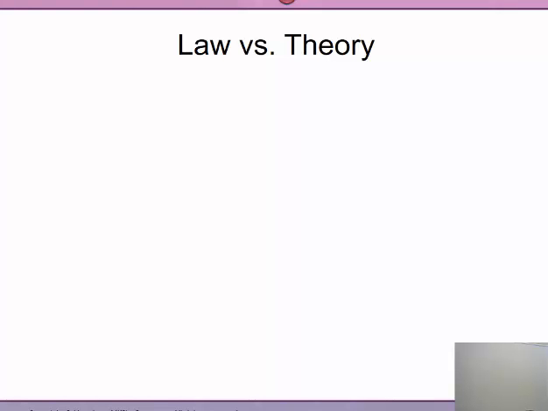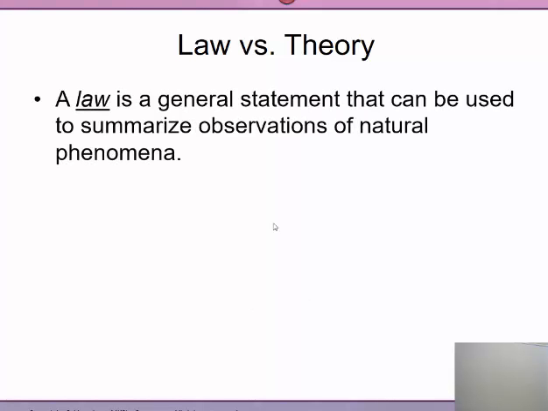Before we jump into that, let's just review again what is considered a law. A law is a general statement that can be used to summarize observations of natural phenomena. Basically, something becomes a law when the phenomenon that you're observing happens over and over, so many times, n number of times.